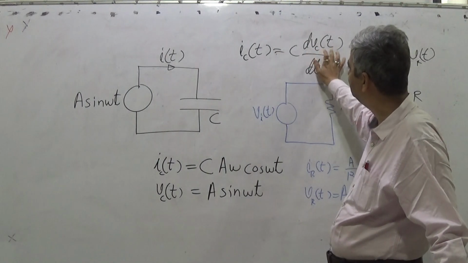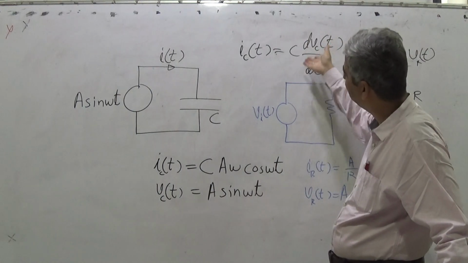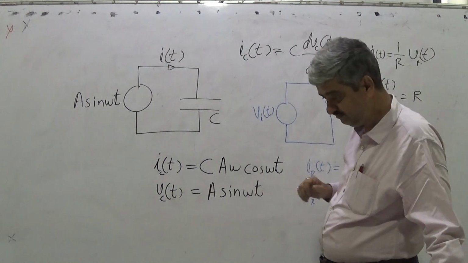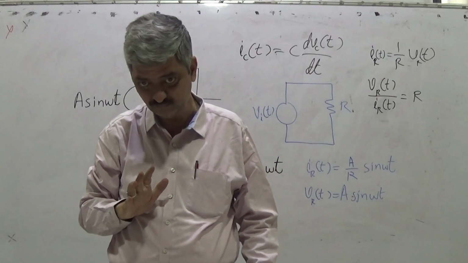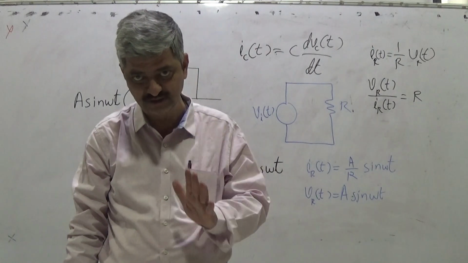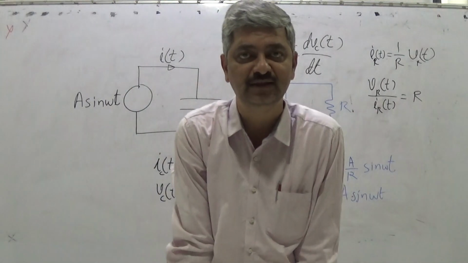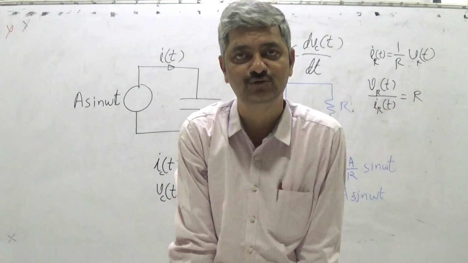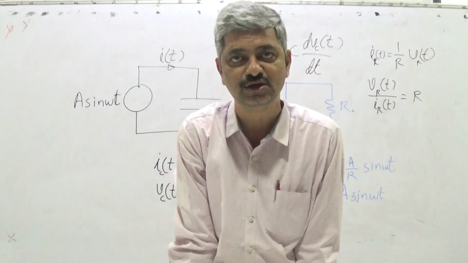You may say that I will integrate something, but then again i_C(t) will go into a different form. So listen very carefully, this is the most important statement. It is not possible to obtain a general expression which would be valid throughout for the ratio of voltage across a capacitor upon current through a capacitor.